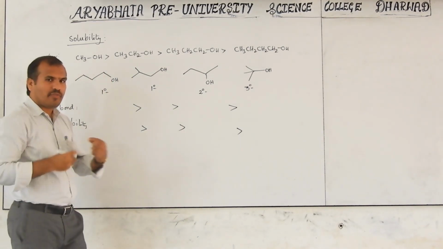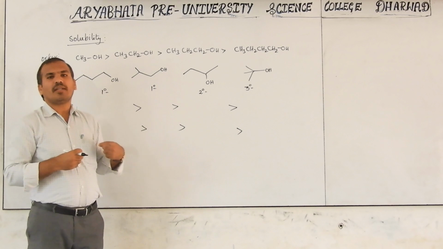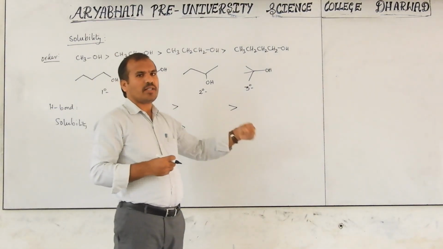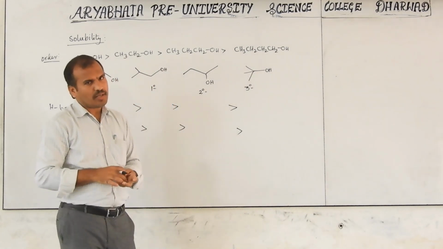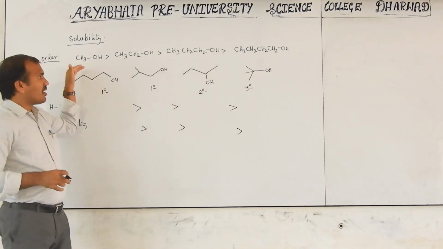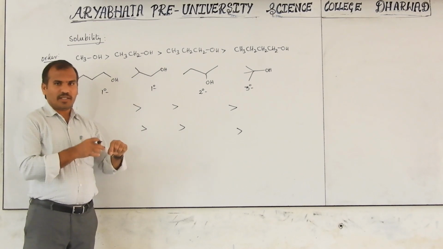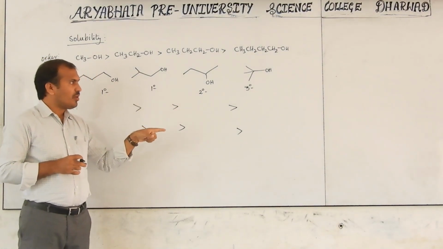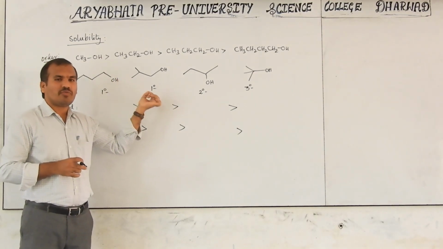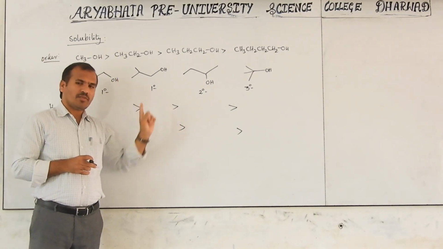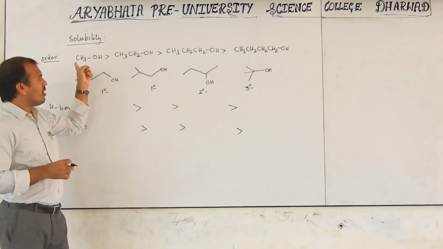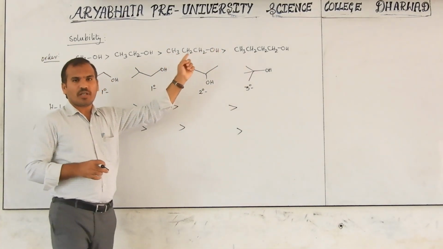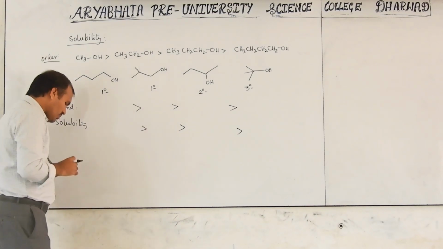All are soluble, but if you compare, their solubility decreases from primary to secondary to tertiary. So one is, as carbon chain increases, solubility decreases. As branching increases, solubility also decreases. It depends upon the hydrogen bond formation. Here the explanation is based on hydrogen bond formation, since all are primary only. But here it is based on the carbon chain length.